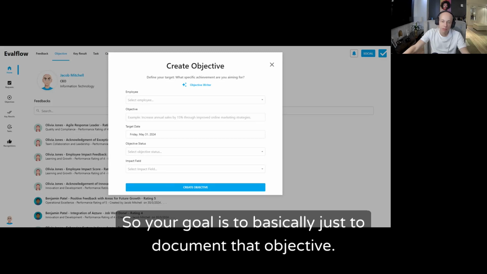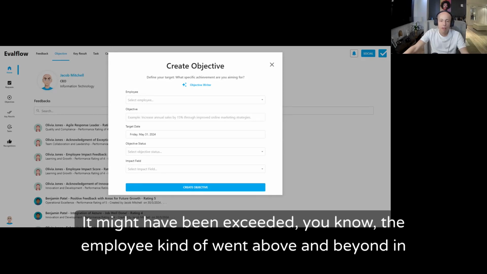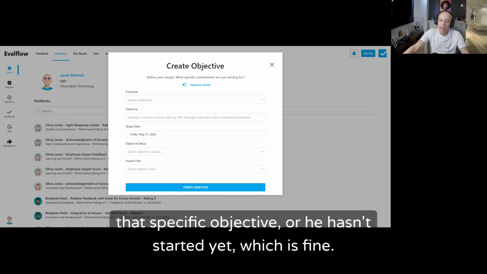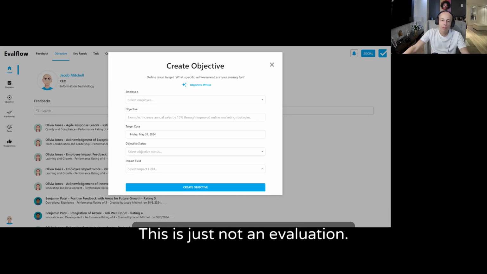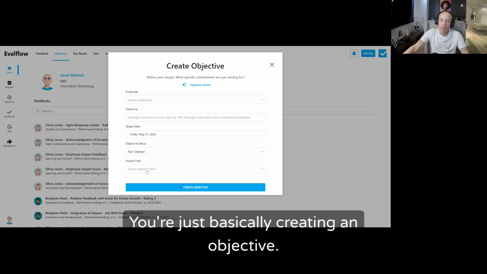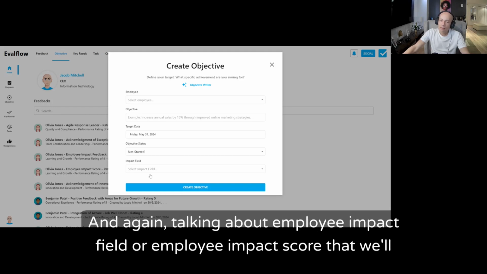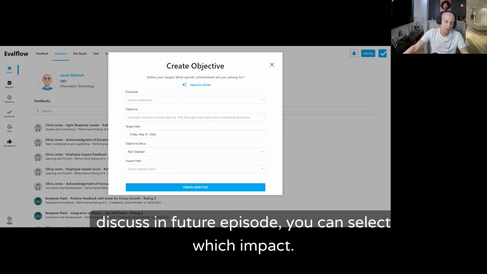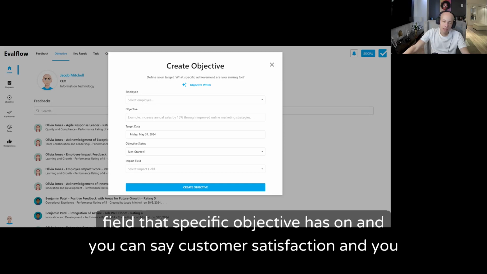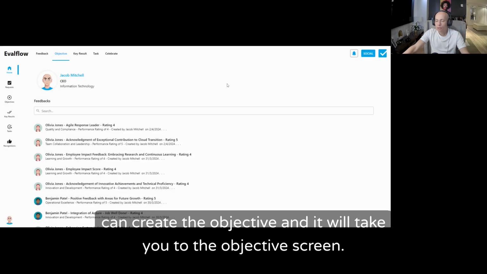So your goal is basically just to document that objective. It might have been exceeded. The employee kind of went above and beyond in that specific objective, or he hasn't started yet, which is fine. This is just not an evaluation. You're just basically creating an objective. And again, talking about employee impact field or employee impact score that we'll discuss in a future episode, you can select which impact field that specific objective has on, and you can say customer satisfaction, and you can create the objective, and it will take you to the objective screen.